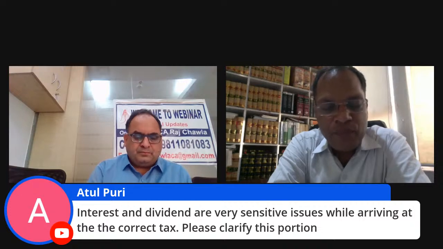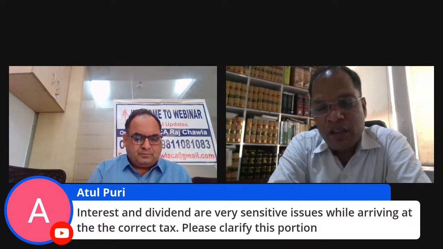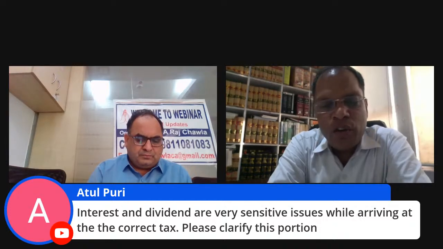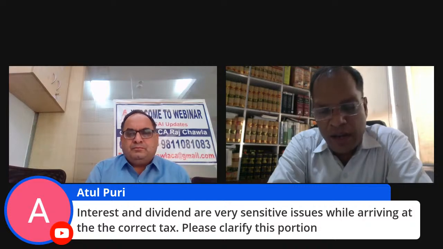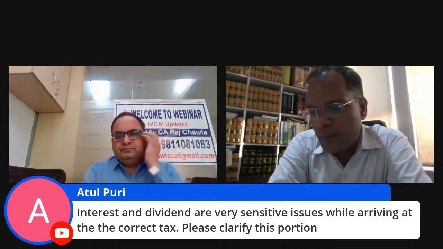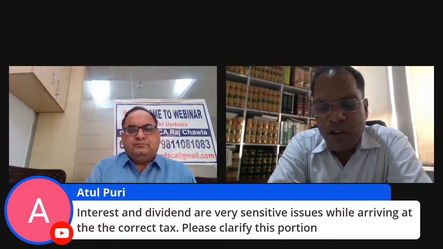For this purpose, there is a special provision under section 10, and there was another section where I feel that a cap of 10 lakh rupees was there. A 10 lakh rupees threshold was created here. I'm not sure, if I'm not mistaken.